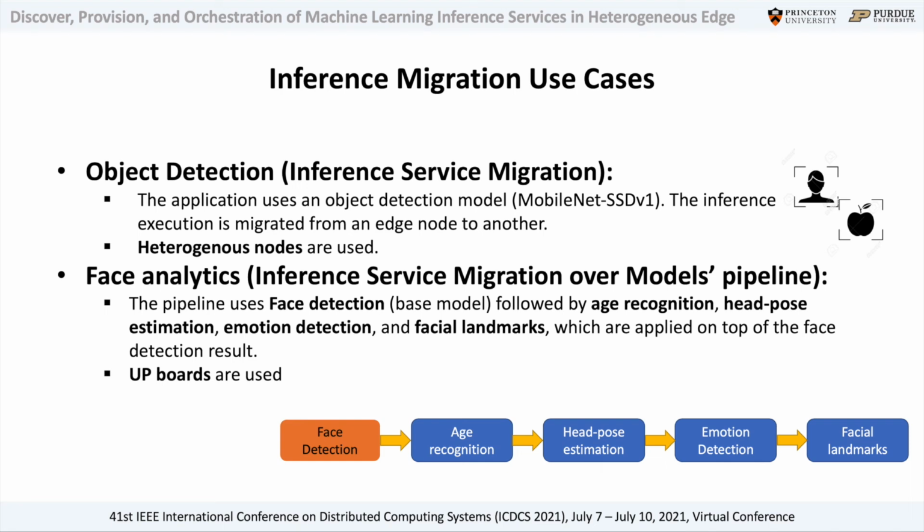In the second one, we refer to the particular case in which the requested machine learning inference service is a composition of multiple services creating together an inference pipeline. As shown in this slide, the pipeline is composed of 5 models and it uses a face detection algorithm as core component of the entire pipeline.